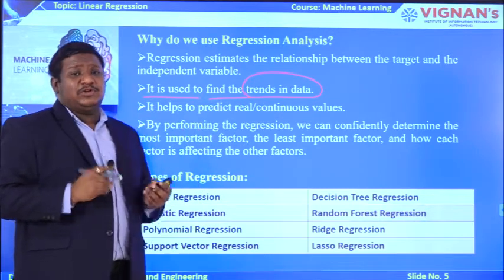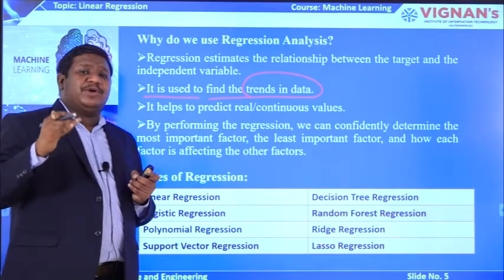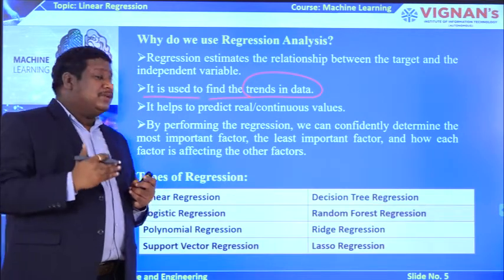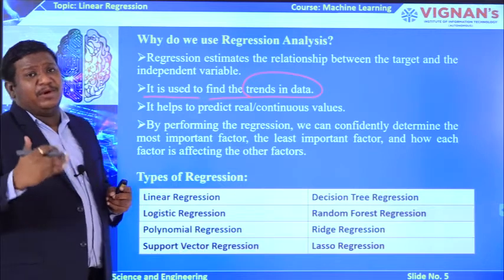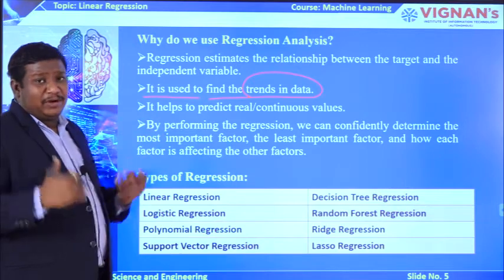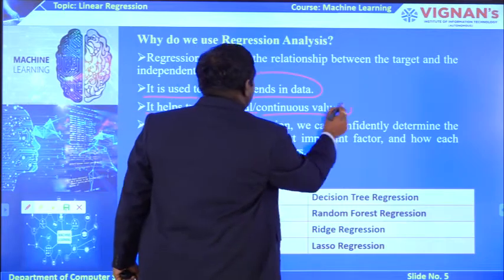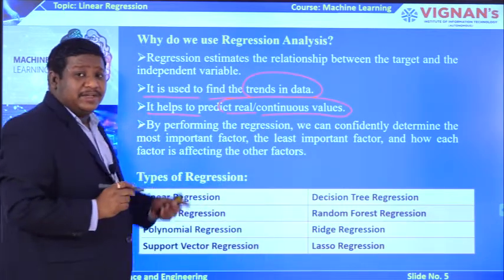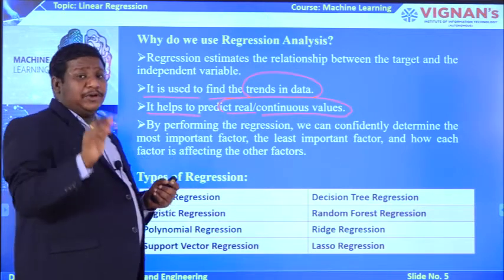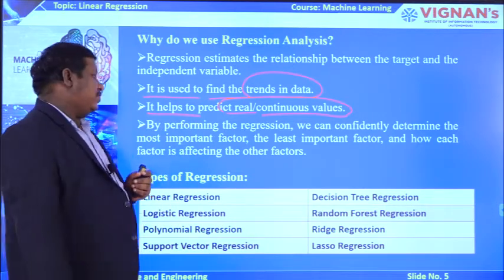So, trends in data. Today something happened in the share market. Based on the data, after 6 months I am going to analyze, or set the trends in data, whether the same share price value may increase or decrease, I am going to predict. So like that we are going to analyze the trends in data based on the data we are having. Similarly, it always helps to predict real values or continuous values. We had already discussed in the previous slide, this regression is mainly used for continuous types of values. I told you we have discrete and continuous. So this is mainly suited for continuous types of values.